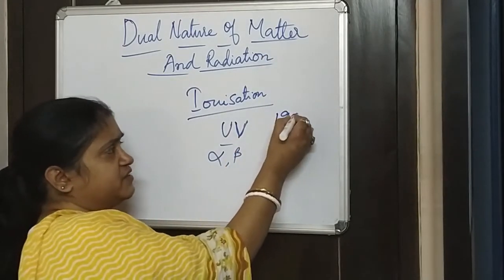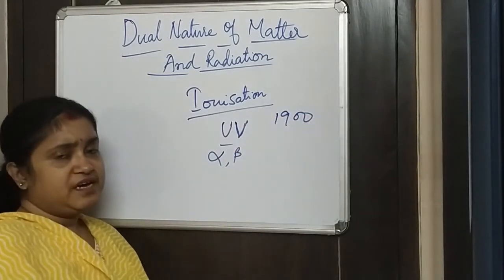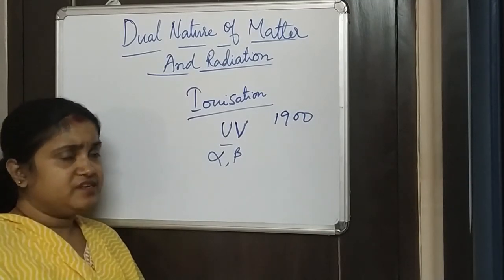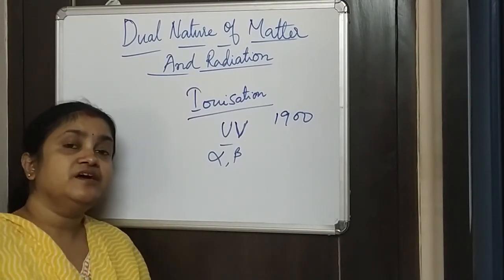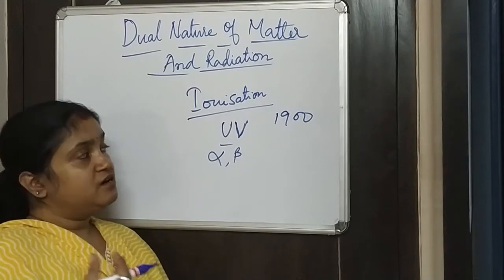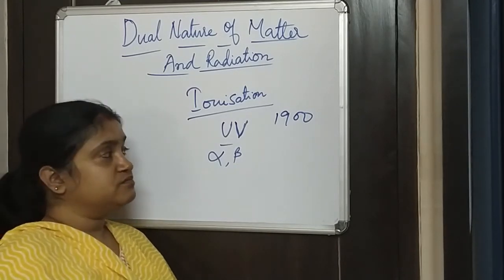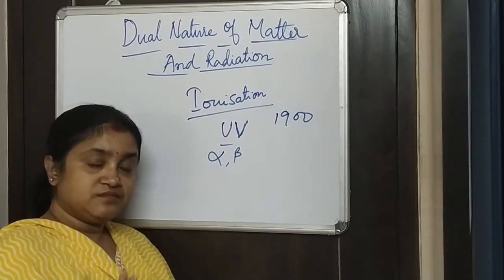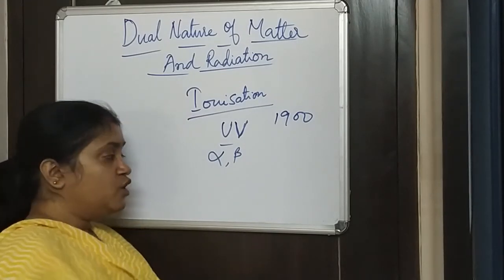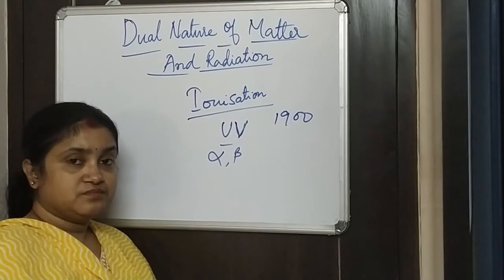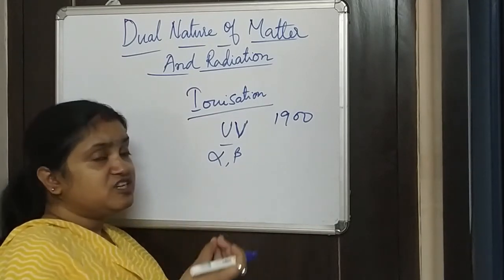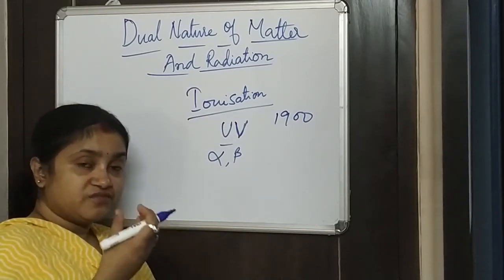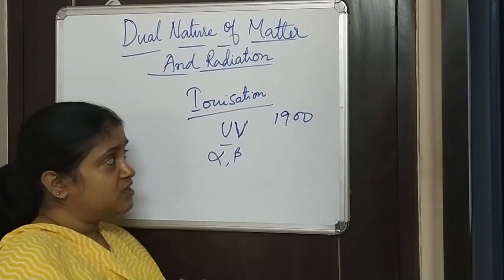Around 1900, at the end of the 1800s, there were many scientists like Crookes and J.J. Thomson who were working on this discharge process of the gas. What is the discharge process?